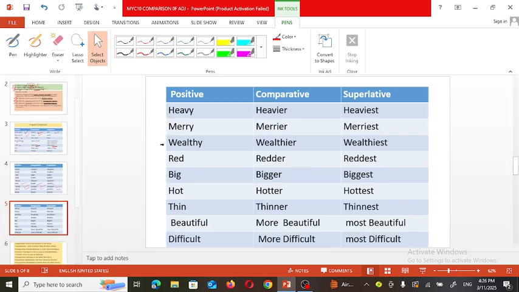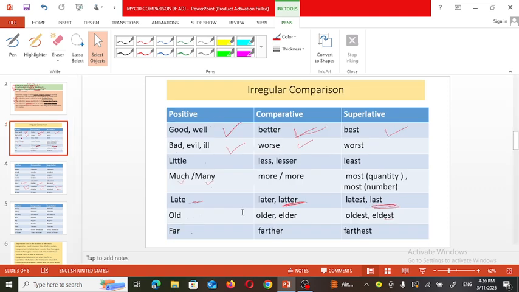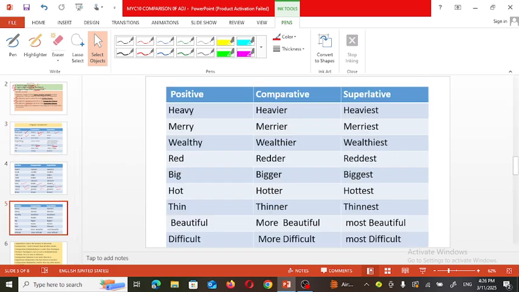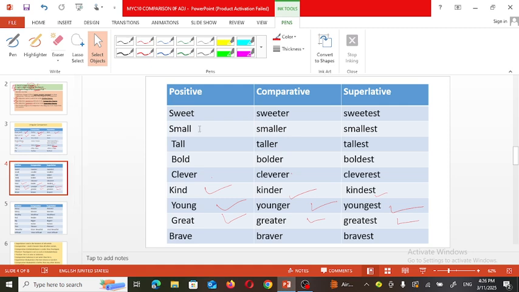Now, see other few examples. Here, in the first table, you have seen irregular comparison. In the second table, you are able to see we have just added these suffixes to the center word, and we are able to change it. In er is added when we want to change the sentence into comparative degree, and est when we want to change that degree into superlative degree.